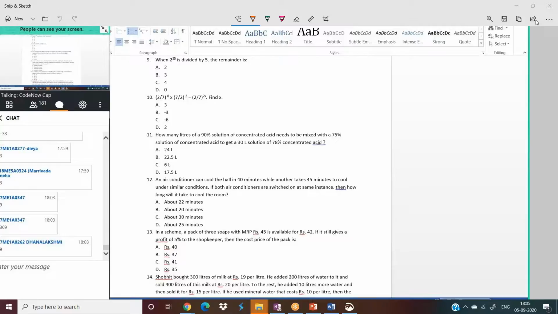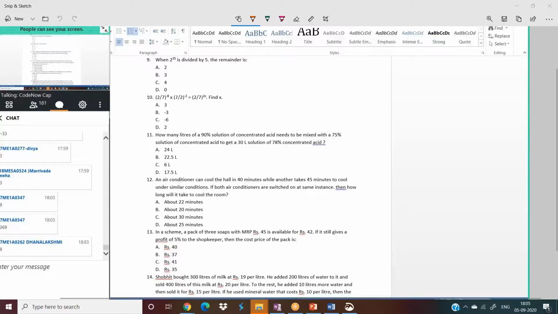Finding the remainder when a number is divided by 5 or 10 is very simple. For any other number it will be difficult, you have to use the remainder theorem. But for this particular question, as 2 power 35 is divided by 5, you need not use the remainder theorem. I'll give you a simple logic to solve this problem.